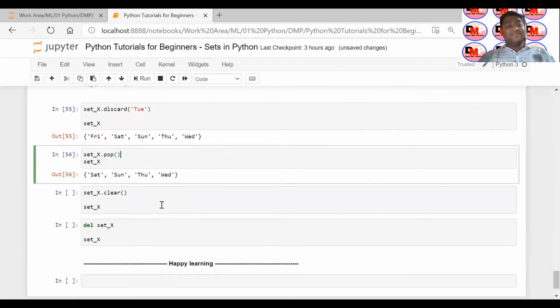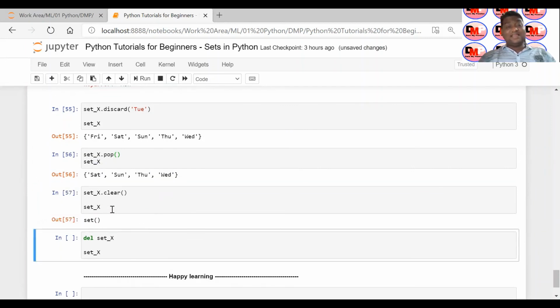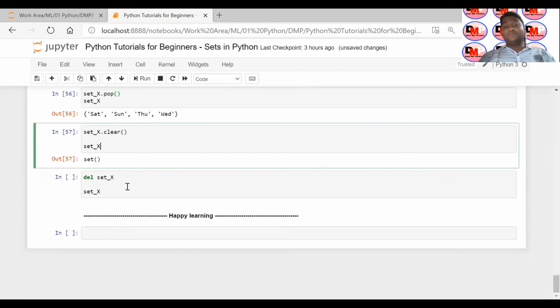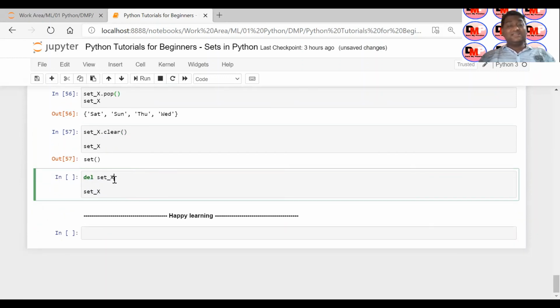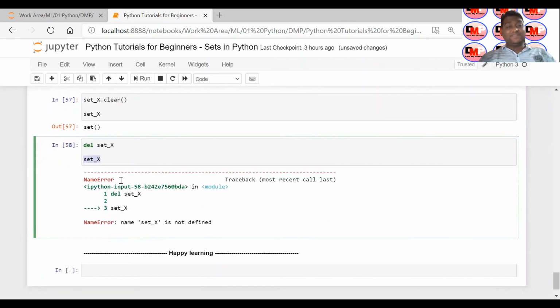Next method is clear. Whenever you use the clear method, it actually empties your set. So it emptied your set. And suppose you want to delete this complete set from your memory, you can use the del statement, not method. You can use a delete statement, and that's how you can delete the complete set. And again, when I try to access it here, it says name setx is not defined, because I have deleted it.